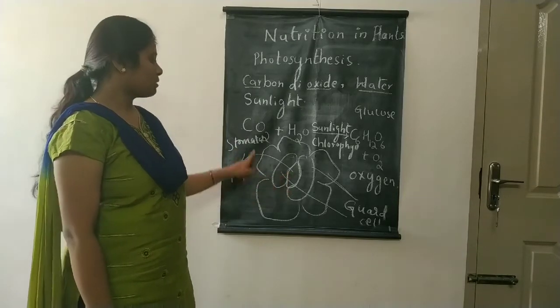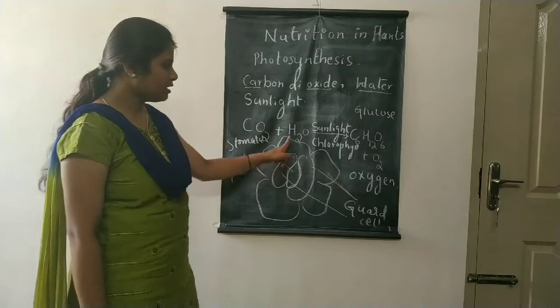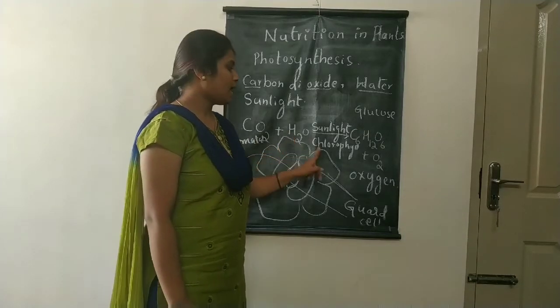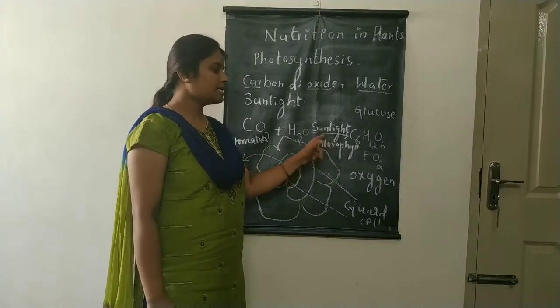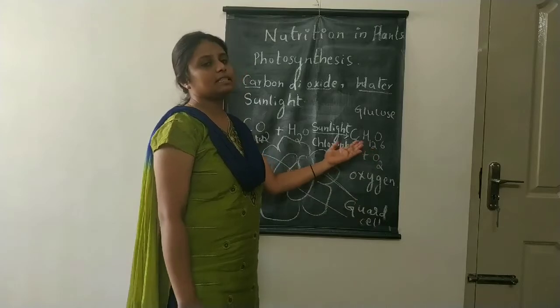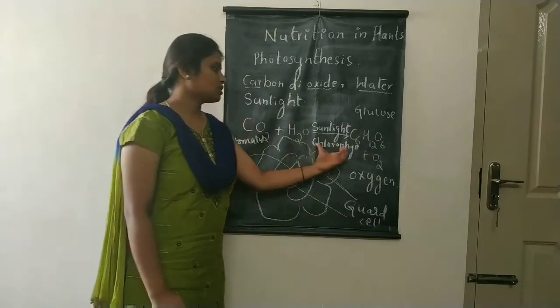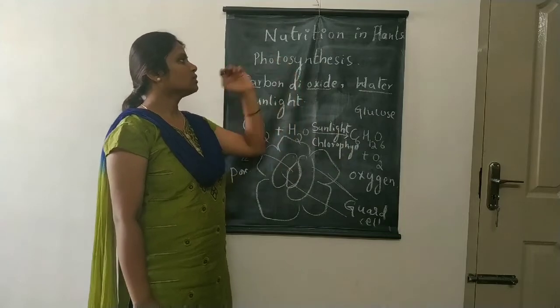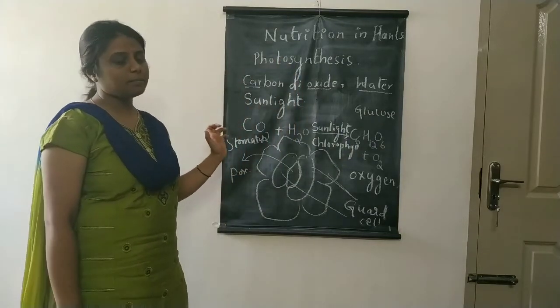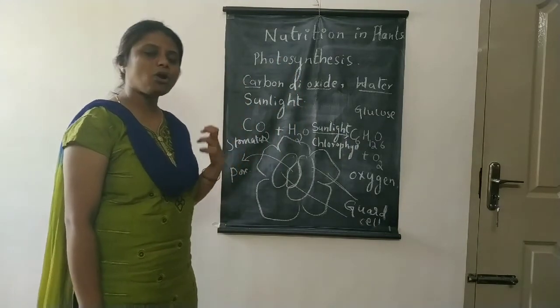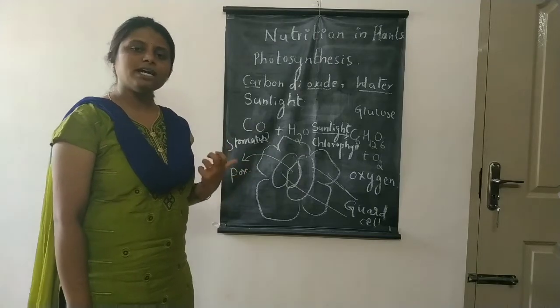So carbon dioxide comes from the environment, water comes from the soil, and chlorophyll absorbs the sunlight, and plants prepare their food. This is a very important equation in the nutrition in plants, and it is also a very important process for all living organisms. Why is it important?